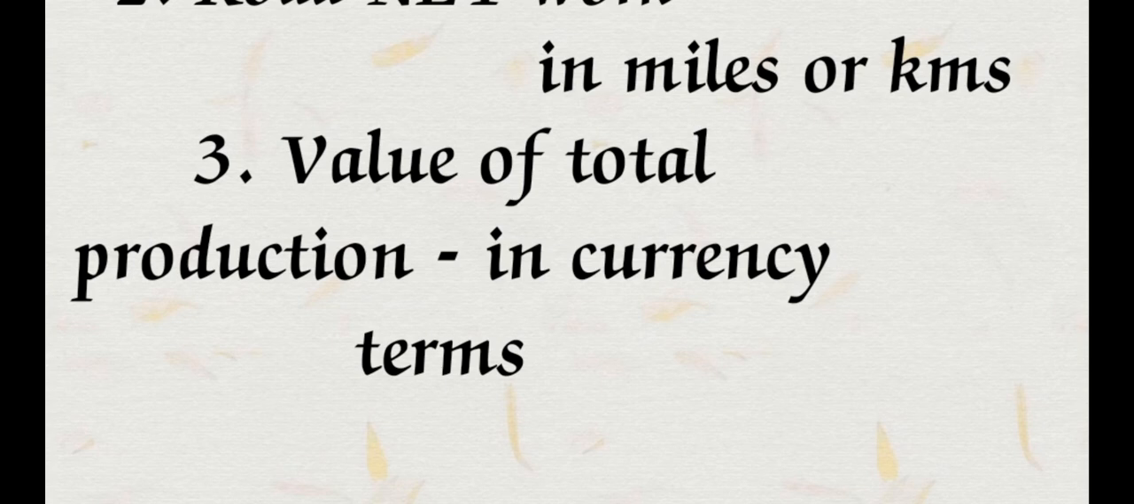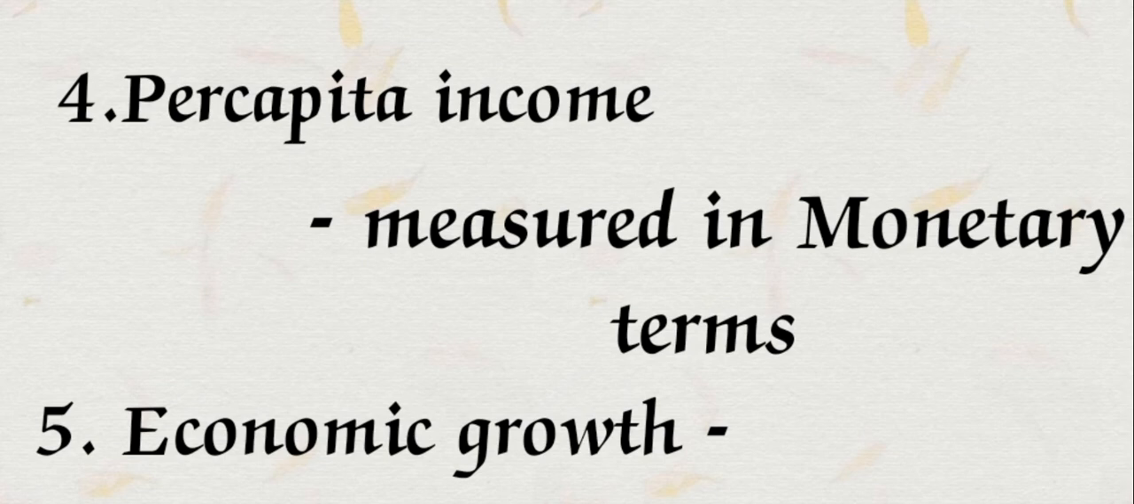Next, per capita income. It means income per head in the country. That is known as per capita income. The total income divided by the population equals the per capita income. Mostly this per capita income we can also measure in monetary terms. Monetary means money, so in money-related terms we can measure per capita income.